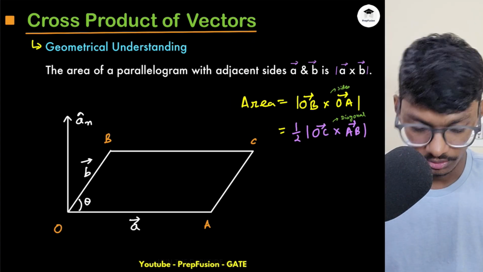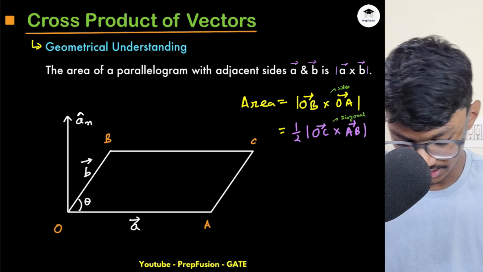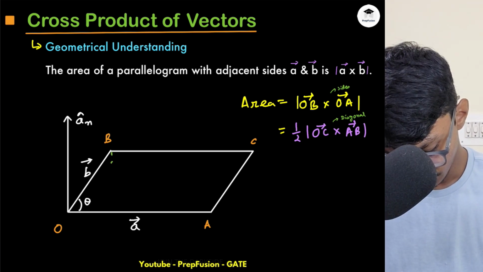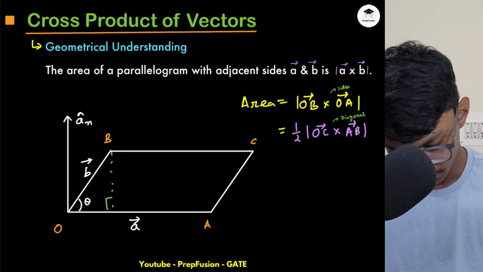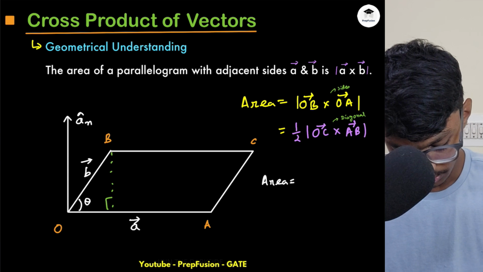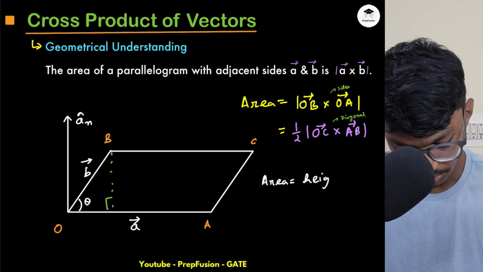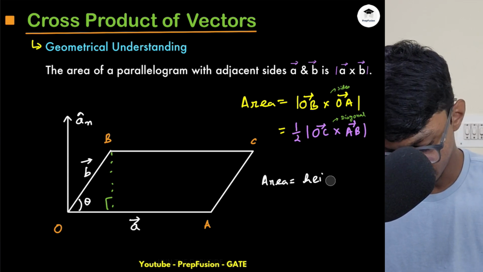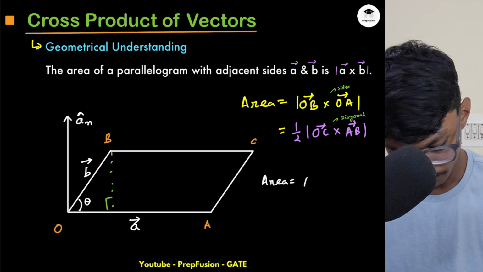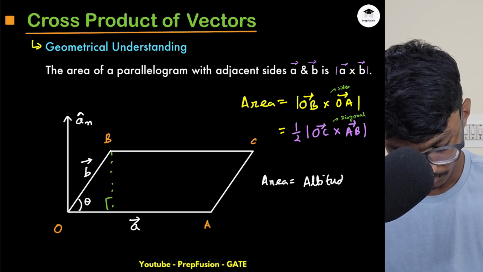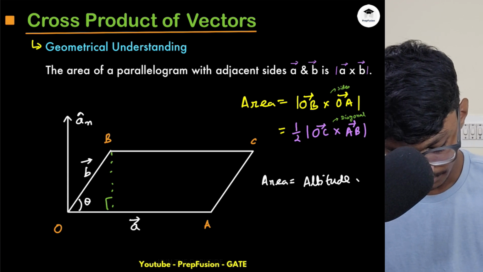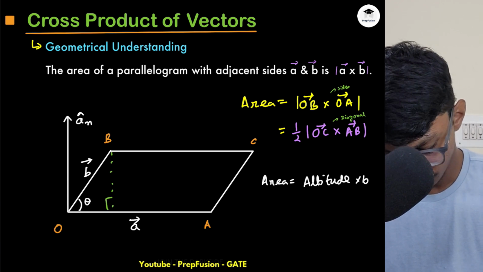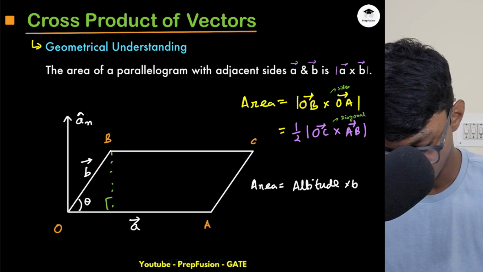So you try to prove it. Basically what you'll do is take a perpendicular from this, and the area is simply the perpendicular height, basically the altitude, into base, right? So you try to prove it. That's the homework for you.